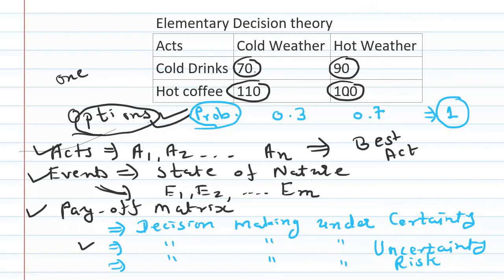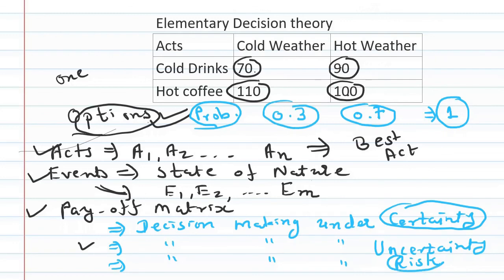I am not 100% certain, just as in case of decision making under certainty, but I have now somewhat idea about the future situation. In that case also there is a risk, because probability does not mean certainty, and therefore in this case also there is a risk in decision making.